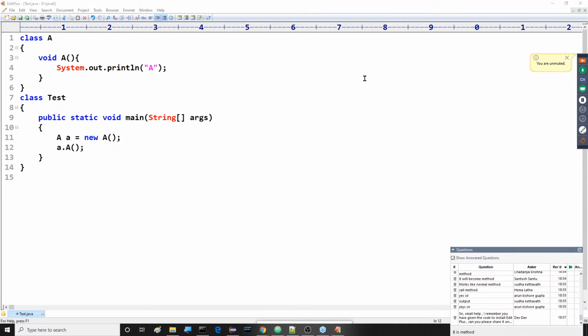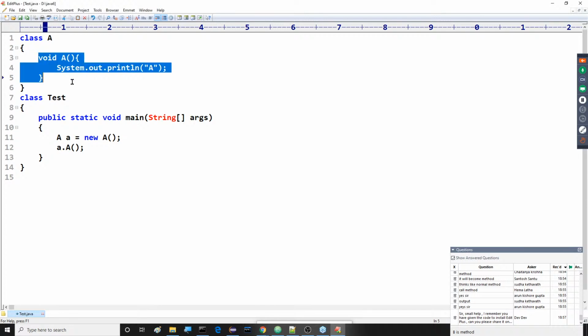Right, sir. So this is the meaning. That means it is acting as a normal Java method. It is not anything else. All of you observe this clearly what I am telling you. Next one is after completion of this particular content.